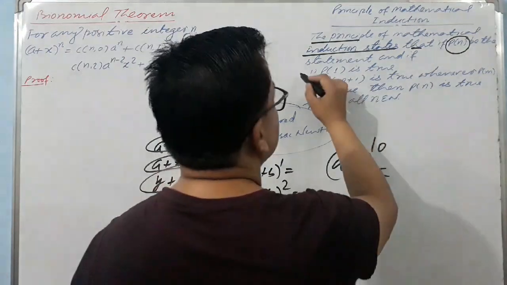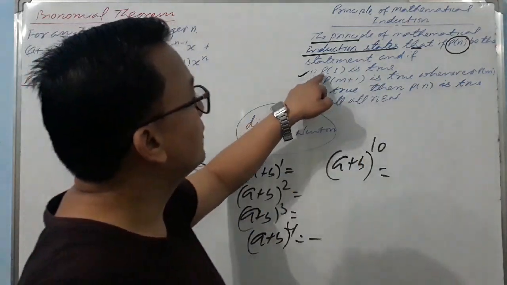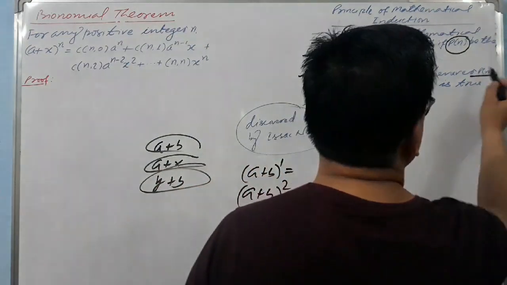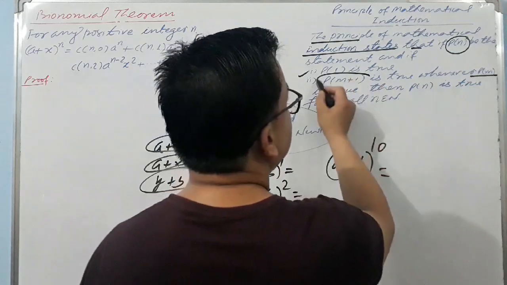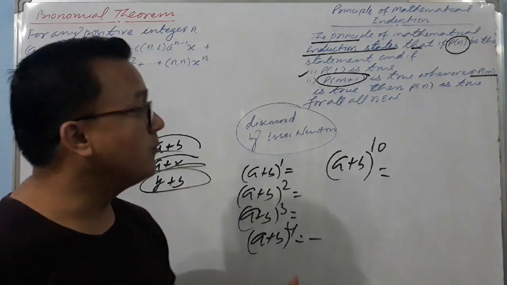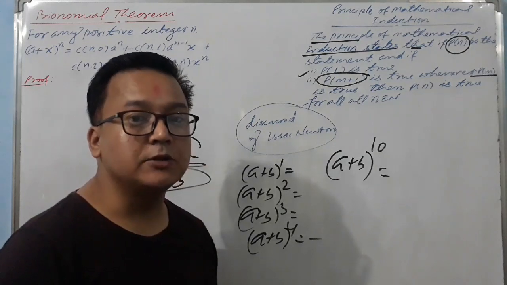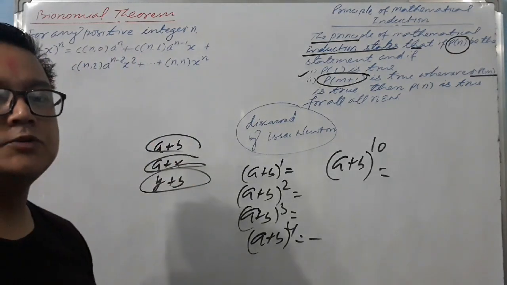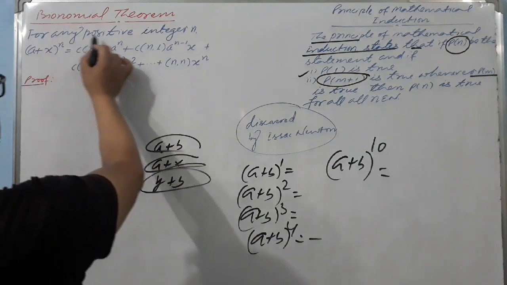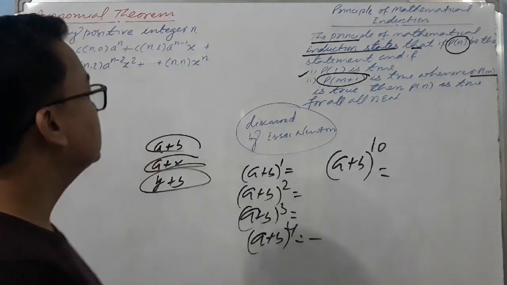So we need to show firstly P(1) is true. If we use the principle of mathematical induction, we need to show P(1) is true, and then we have to suppose P(m) is true, and then we have to prove P(m plus 1) is true. If both these statements are proved, then we can say P(n) is true for all n belongs to the set of natural numbers. Then we can say this theorem will be true for all n belongs to capital N, right? So here it is for any positive integer, and positive integer n means natural numbers, right? Okay, so let's try to prove.